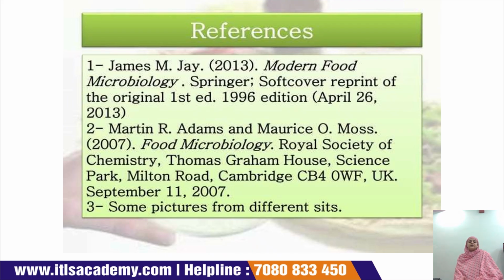So this is all about food spoilage and the different foods that we already discussed, that is milk, meat, cereals, vegetables, and fruits, which are a major source of our diet, and how they can be spoiled and how we prevent the spoilage of these food products. So this is all about food spoilage.